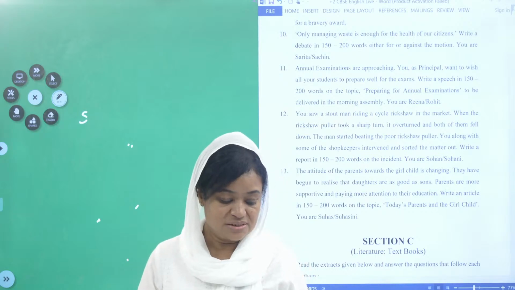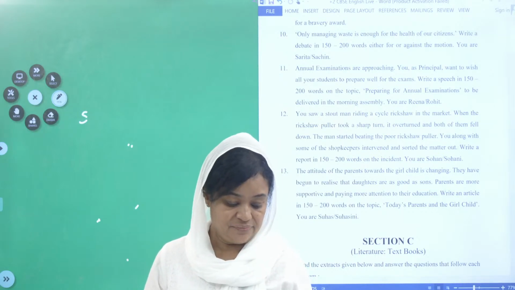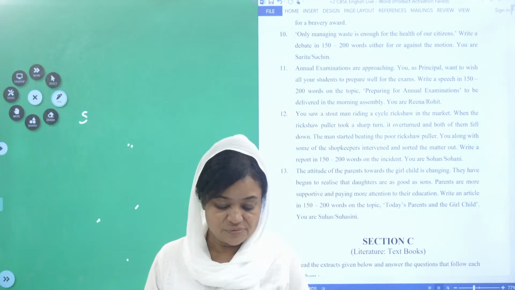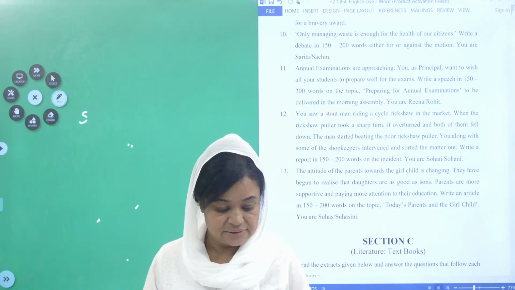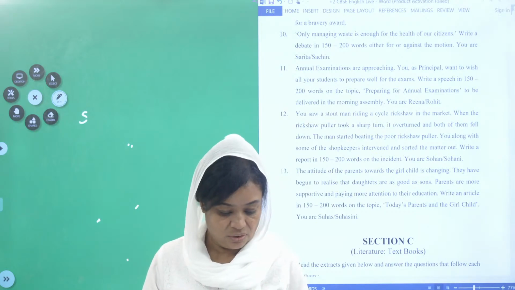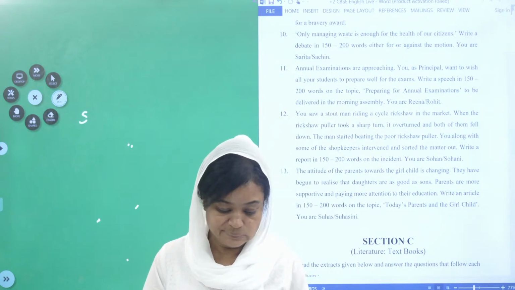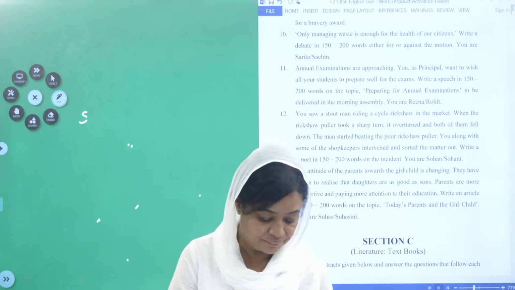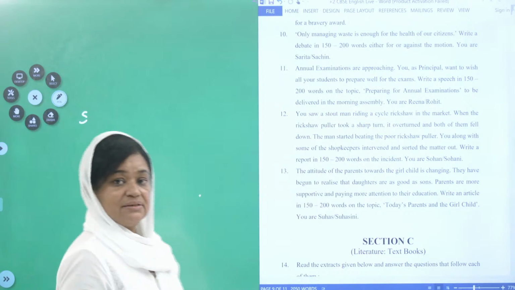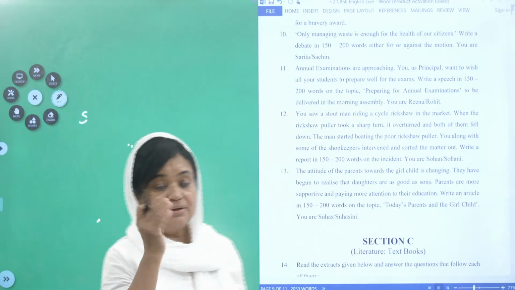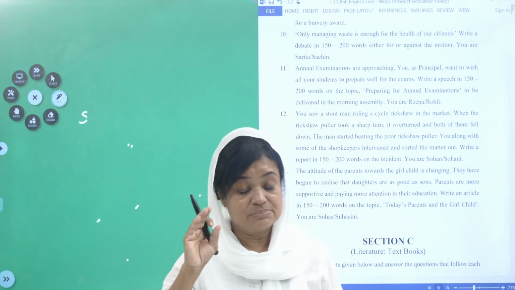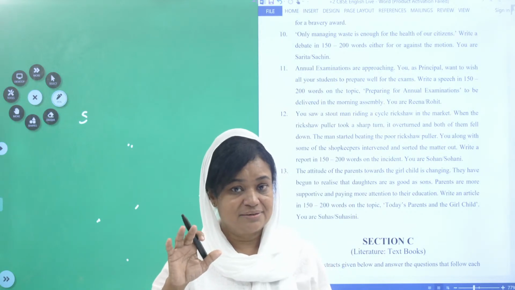Now, you are supposed to write a report. What is the format of report writing? Shall we see that? First thing is that, children, report writing is a factual expression. Factual description.